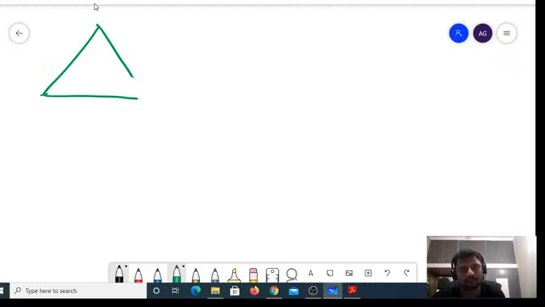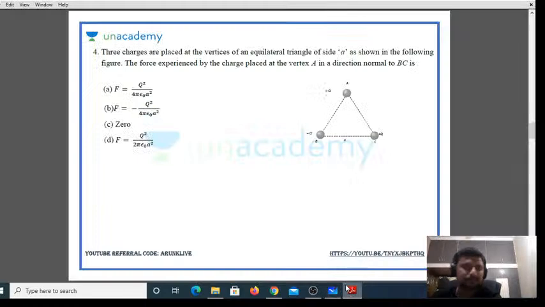I have 3 charges: plus Q, minus Q, and plus Q. Now, it has been placed in an equilateral triangle of side A, obviously. You are supposed to find the force experienced by the charge placed at the vertex A. This is your vertex. What is the force experienced by this A? You are supposed to find.